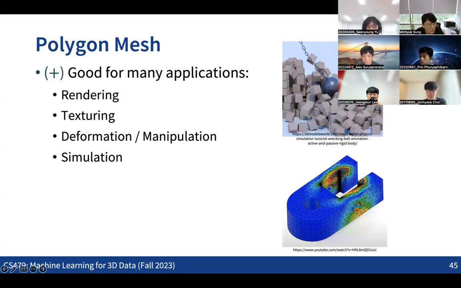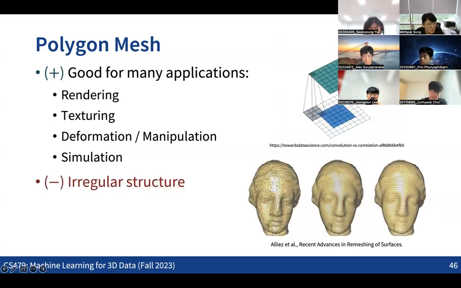Yeah, obviously one of the issues would be the irregular structure. Also for the point cloud, we had the same issue in that we do not have any regularity in the data. And here, while we now have connectivity information, the thing is that this connectivity may not be regular, which means that we cannot typically use the typical convolutional operation. So that can be one big issue in this case.